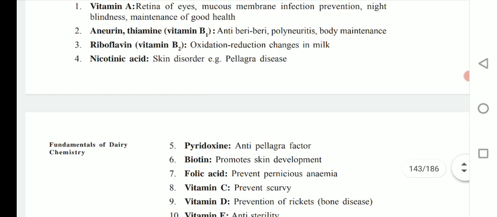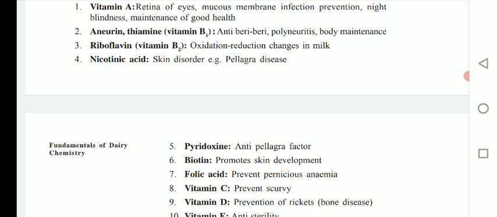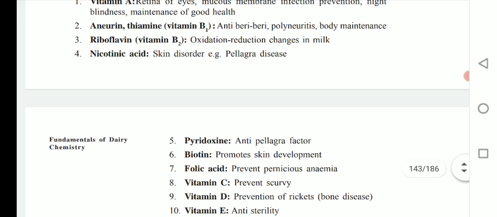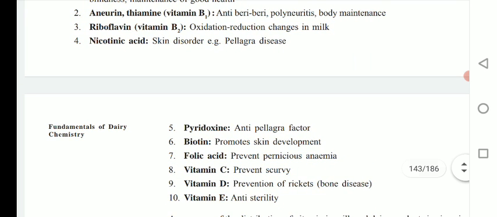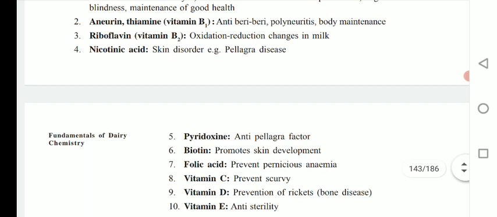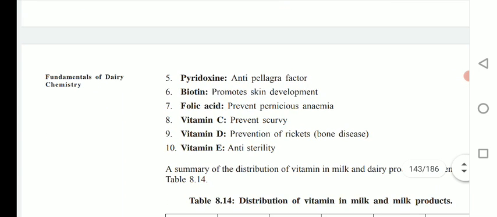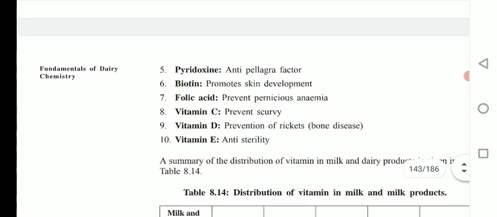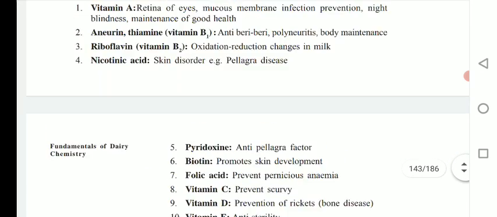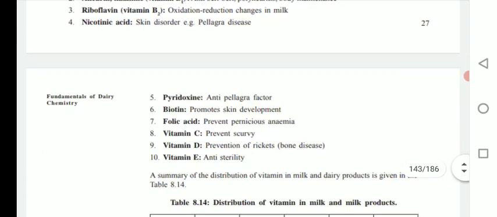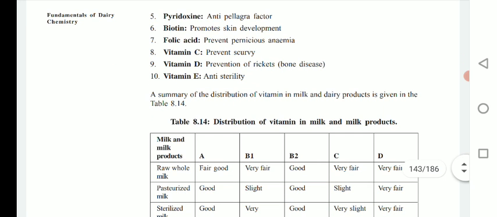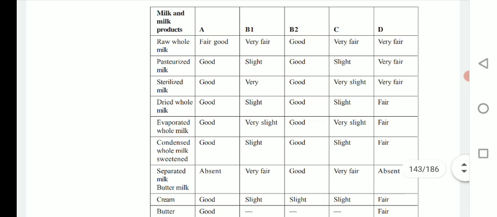Then riboflavin, that is vitamin B2, causes oxidation reduction changes in milk. Then nicotinic acid is helpful in preventing skin disorders like pellagra. Then pyridoxine, biotin, folic acid, vitamin C, vitamin D, and vitamin E. So all these are essential vitamins that are present in milk, and they play a very important role in our body. This chart shows distribution of various vitamin content in different types of milk.